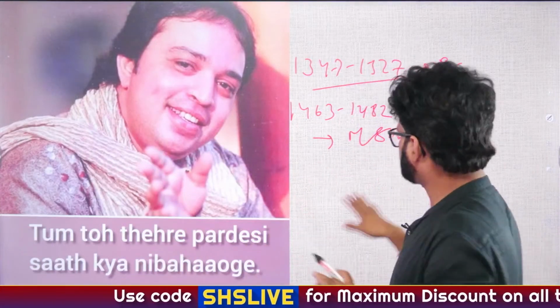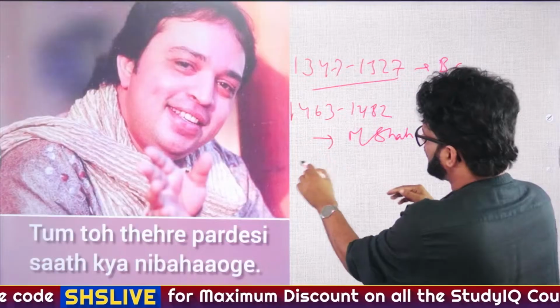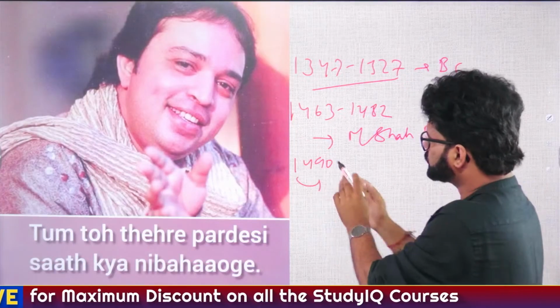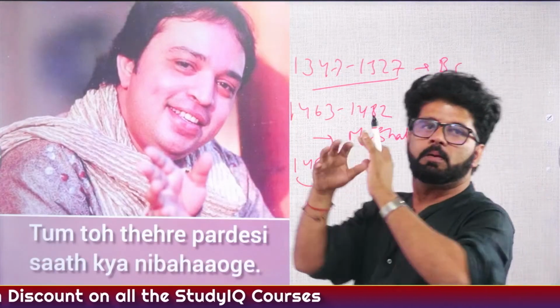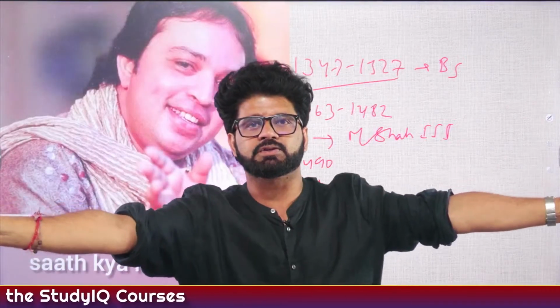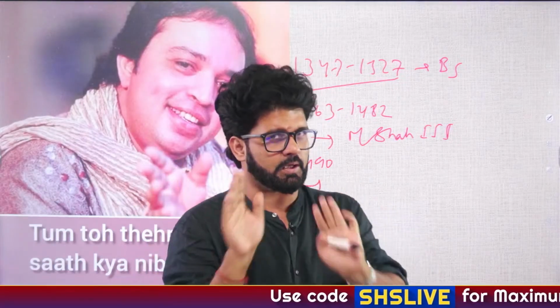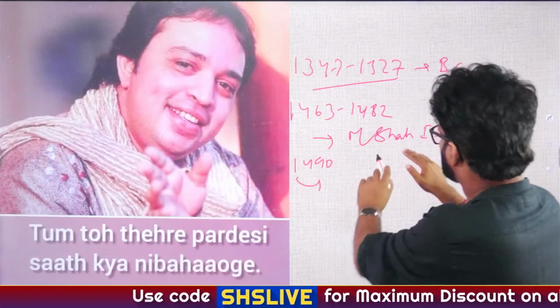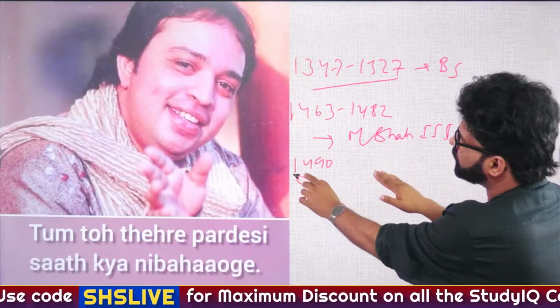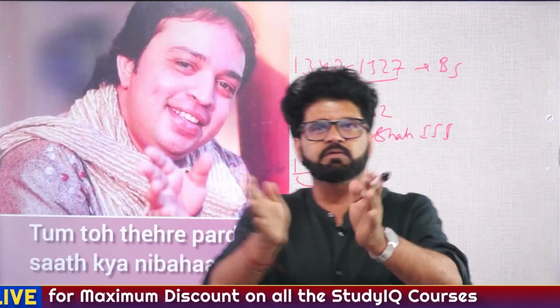And then after him, around 1490, this whole bifurcation of the Bahmani Sultanate into five Deccan Sultanates will start: Ahmednagar, Bijapur, Golconda, Bidar, Berar. You don't have to do a PhD here. You just have to understand the chronology. After the death of Muhammad Shah III, from 1490 onwards, this division will start happening.